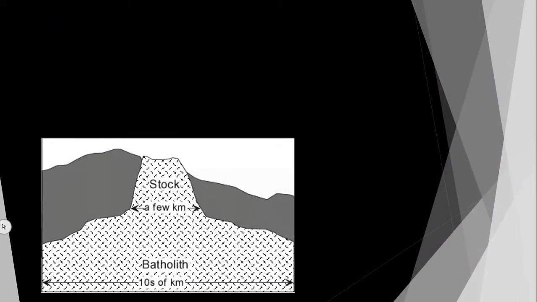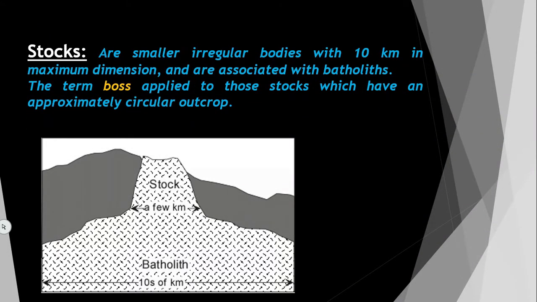Then stocks. So you can see batholiths are the largest. Here you can see batholiths are at the bottom. Okay. So when this batholith or igneous body comes to the surface of the earth and is exposed, it is a few kilometers. This is hundreds of kilometers. It goes up to hundreds of kilometers, but this may go to a few kilometers, maybe 6 kilometers, 7 kilometers, like that. A few kilometers, maybe 1 kilometer as well.